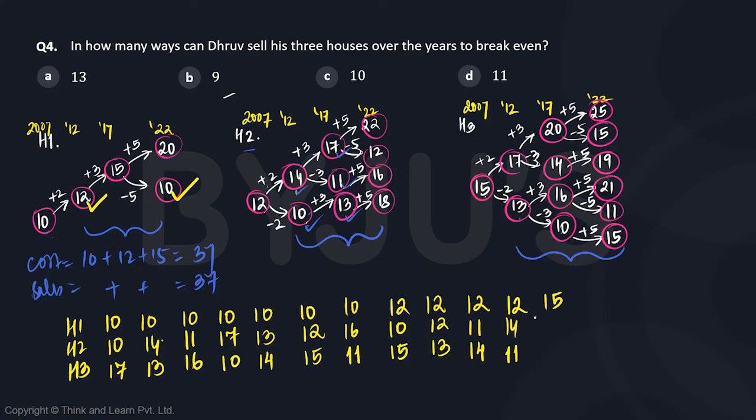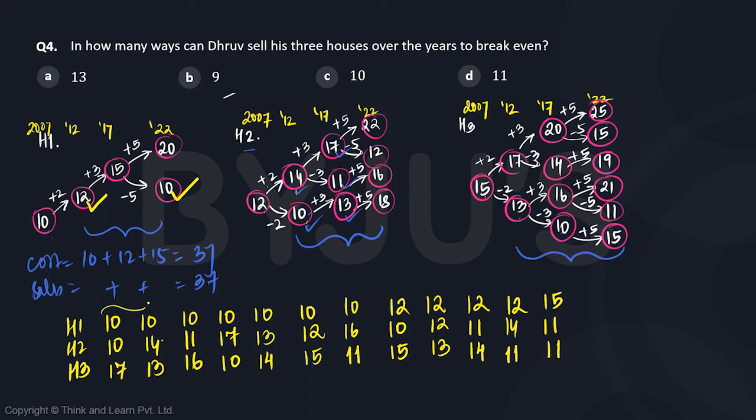If house 2 decreases by only 1, that means house 3 should decrease by 4. This is very much possible, right? So 15 should become 11, so that there is a decrease of 1 from house 2, decrease of 4 from house 3, overall 5 decrease.